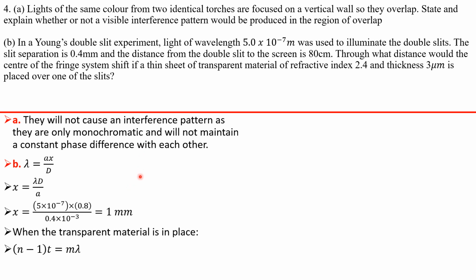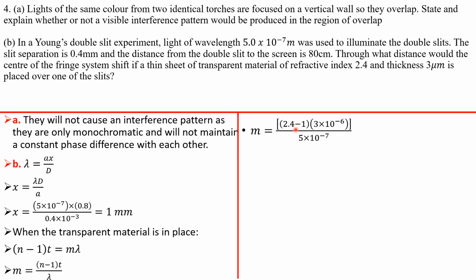Because the center bright fringe is formed when the path difference between the waves is equal to m lambda, okay, a whole number multiple of wavelength. So you realize that the path difference there will be n minus 1 times t, where n now is the refractive index of the glass in place, multiplied by t, the thickness, all right? So our m there is through what number of integer values of lambda would that thing move? So let's look for m now. We are going to make m the subject, of course, n minus 1 times t divided by lambda, right?